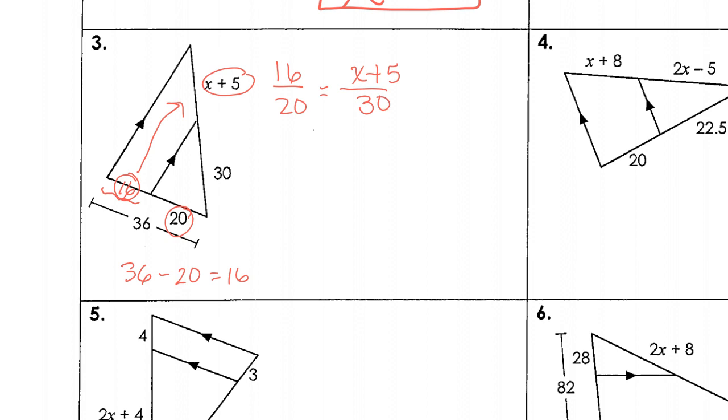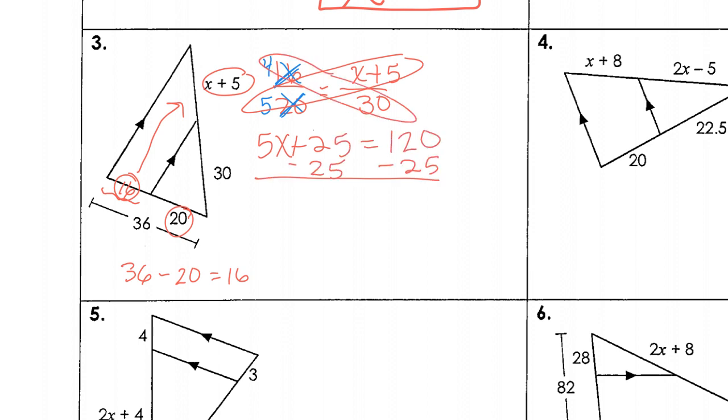But actually, before I do that, I like to work with small numbers. So I'm going to go ahead and reduce this fraction, 16 over 20. That reduces down to 4 over 5. So instead of using 16 and 20, I'm going to use 4 and 5. Now I'm going to cross multiply, and my numbers are going to look a lot smaller. So I get 5x plus 25 equals 120. And I get x equals 19.